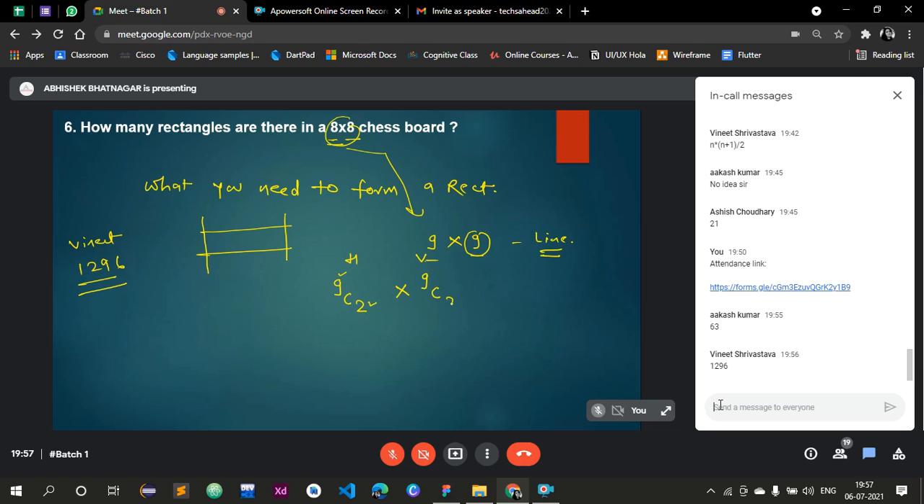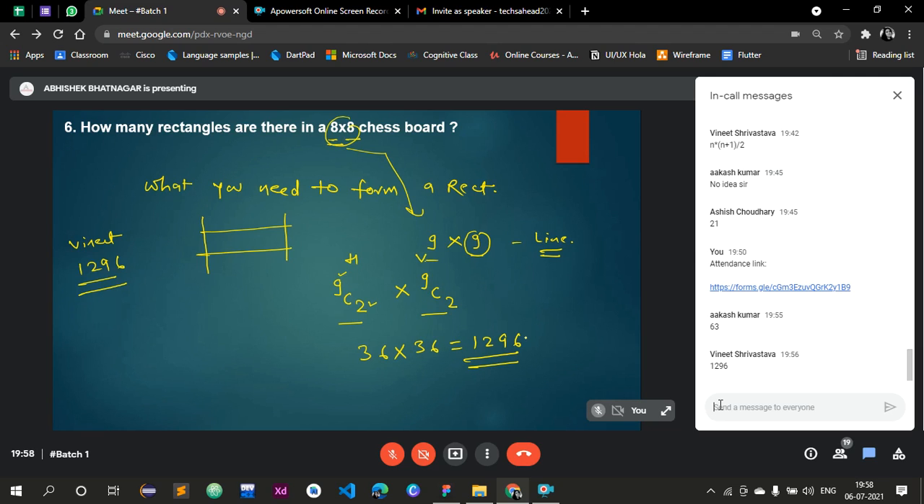If we talk about vertical lines, the total number of lines is 9, and we have to choose only 2 lines. So again 9C2. So the answer is 9C2 into 9C2, which is 1296. Vineet, any other concept? Anyone else without a scope?